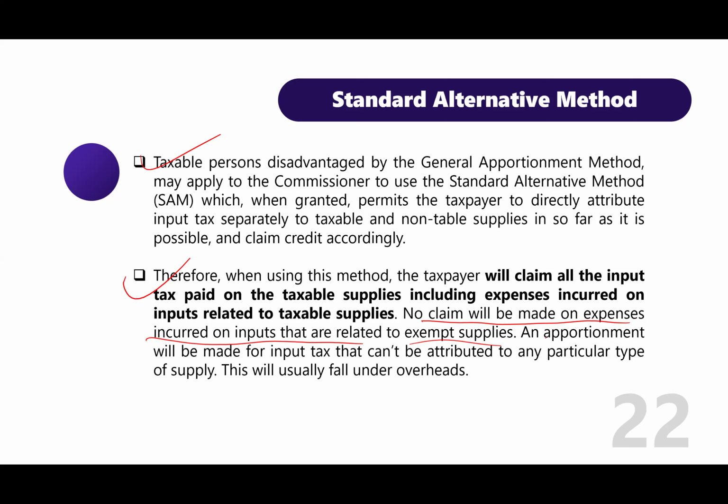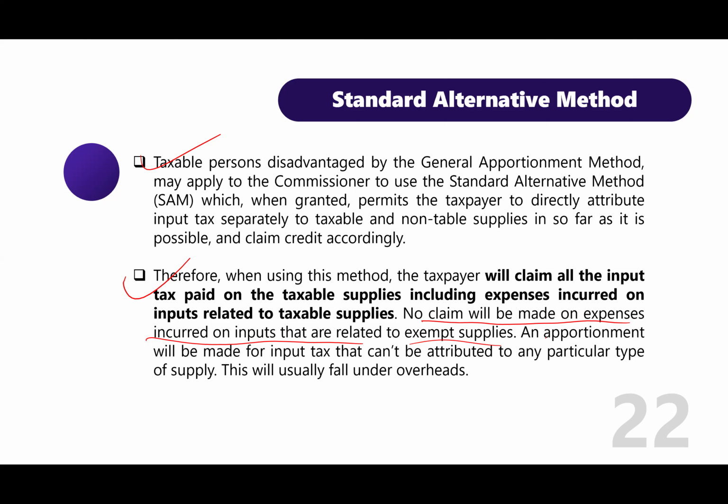So here we are saying that the standard alternative method gives you the opportunity to claim 100% of your input on taxable supplies, and you don't claim anything on exempt supplies, which is better because you're disadvantaged.